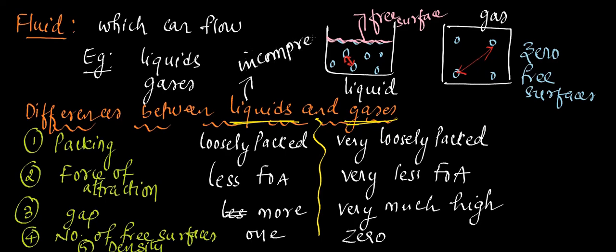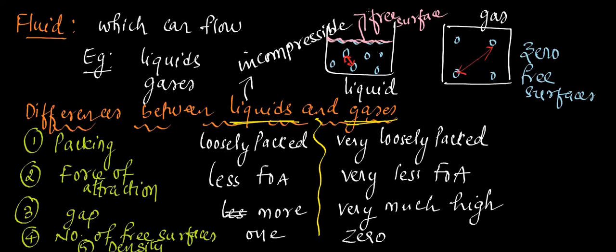That means they cannot be compressed. Compressibility means what, Gautam? You have to apply pressure so that volume decreases. Decreasing the volume by increasing the pressure, that is called compressibility. So when you take liquid, you can't decrease its volume. Though you apply pressure, it will be very less decrease.